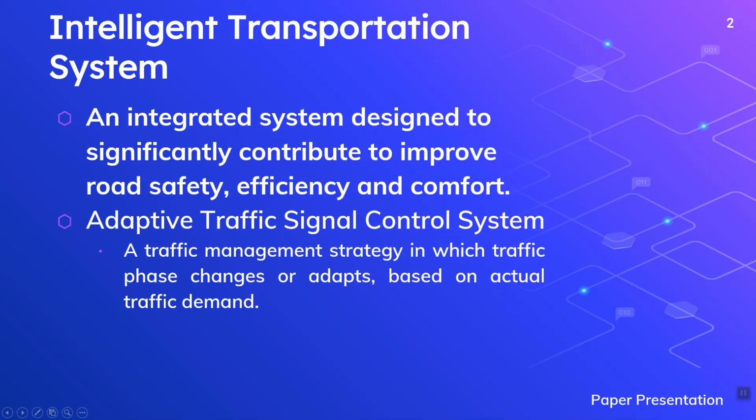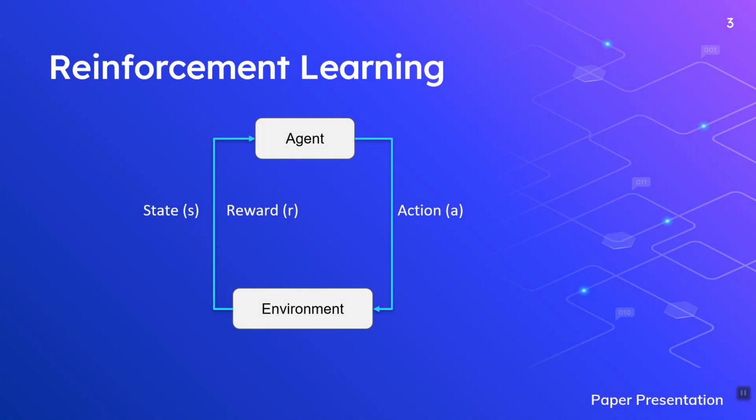Recent literature used reinforcement learning for adaptive traffic signal control system. Therefore, I would like to discuss briefly about reinforcement learning. In reinforcement learning, the learning agent interacts with the environment. The agent observes the environment and takes action to the environment. According to the action, the environment changes and a scalar reward value is gained from the environment. The reward value is the feedback from the environment for the taken action. According to the reward value, the agent understands the effectiveness of the taken action.